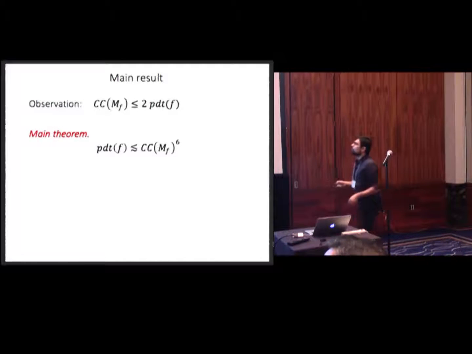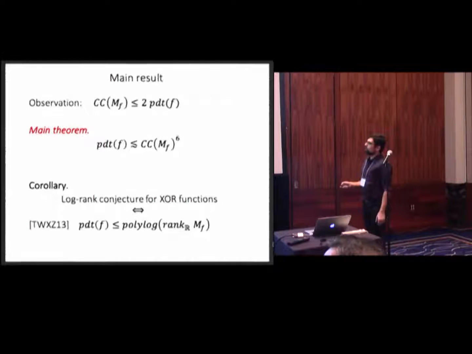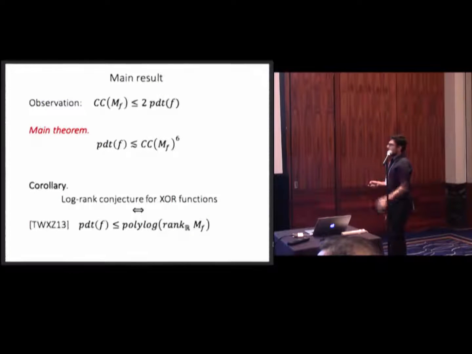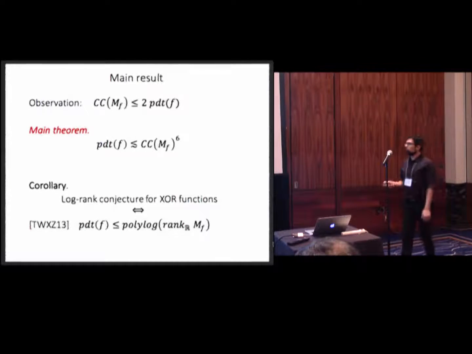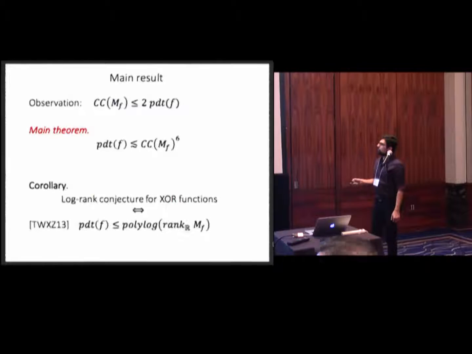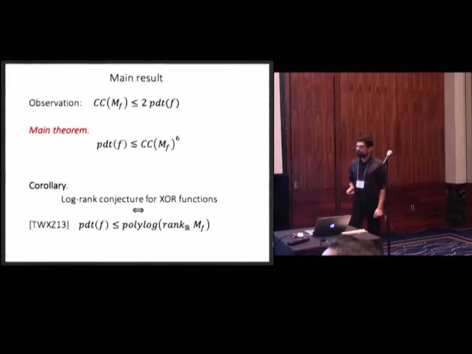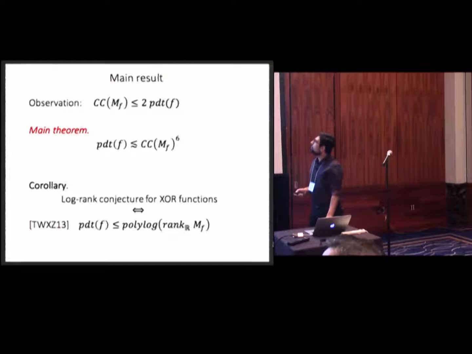And this has an immediate corollary. That means the log rank conjecture for XOR functions is equivalent to the following conjecture that was given in 2013 by Sang, Wang, Xie, and Zhang. As an approach to prove the log rank conjecture, they made this conjecture that parity decision tree complexity is always bounded by polylog of the rank of the matrix. But since we know parity decision tree is also bounded by this, if you prove the log rank conjecture, that would also imply this one.